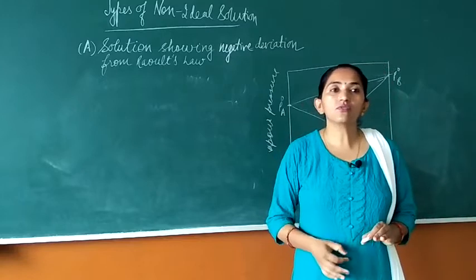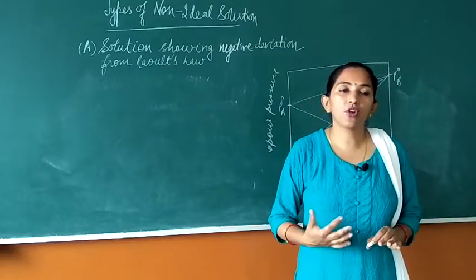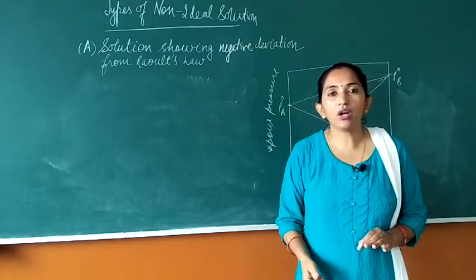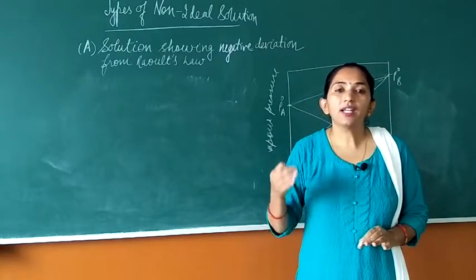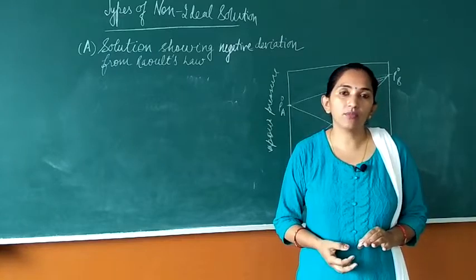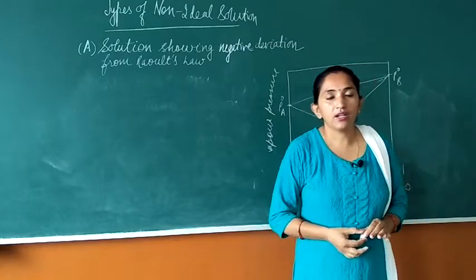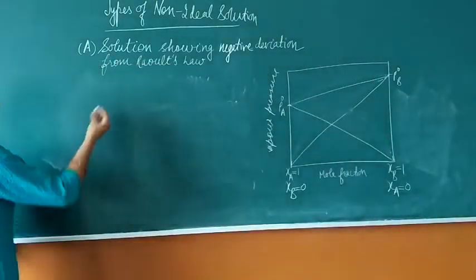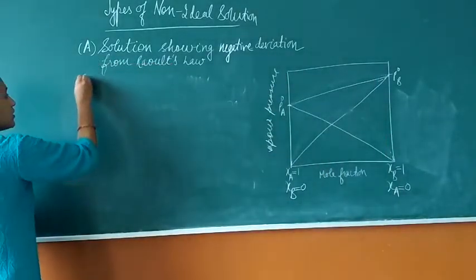So the solution showing negative deviation from Raoult's law will have the vapor pressure at all compositions less than as expected or predicted from Raoult's law. So we will write down the definition of it.